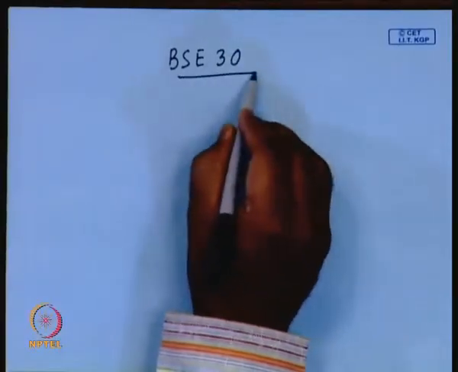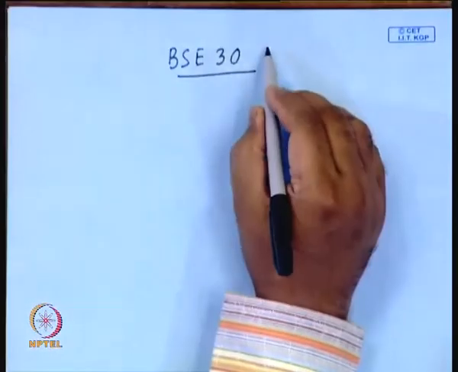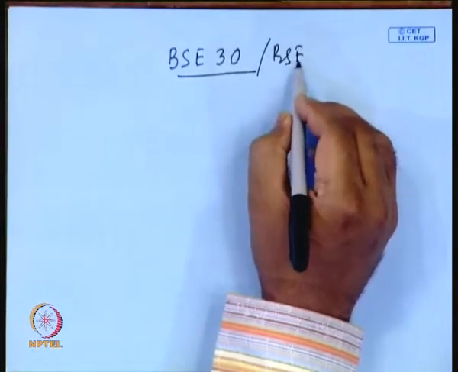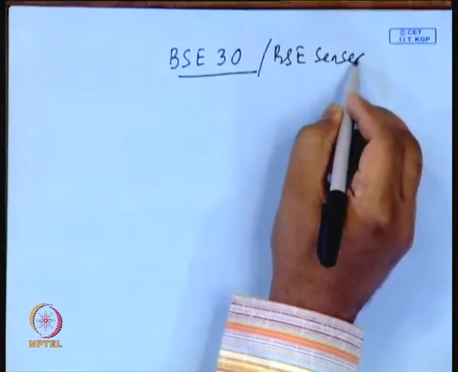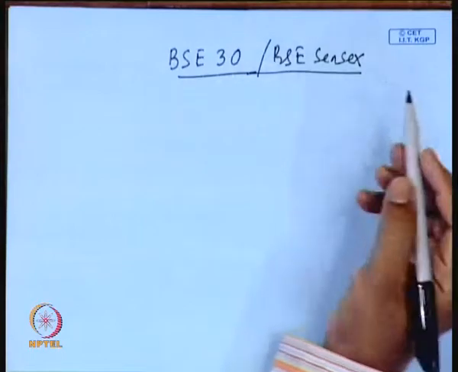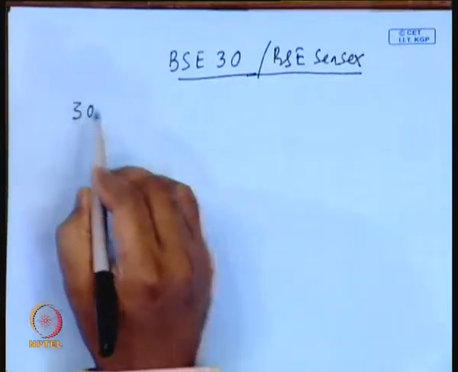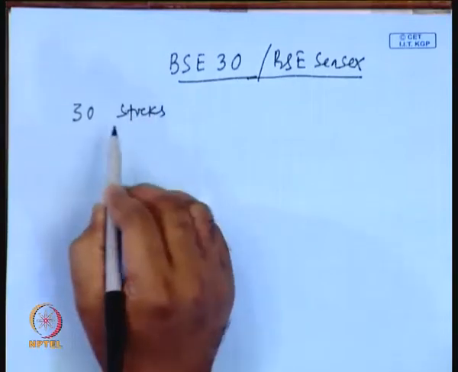For example, say any investor wants to make an index fund, let us talk about the example of the BSE 30, the BSE Sensex. If any investor or manager wants to follow the BSE Sensex, there are 30 stocks with different weightage.